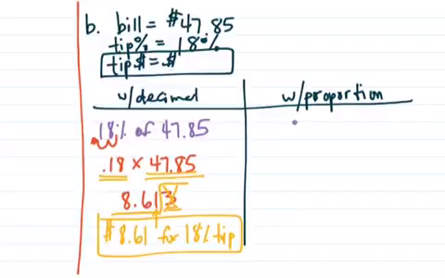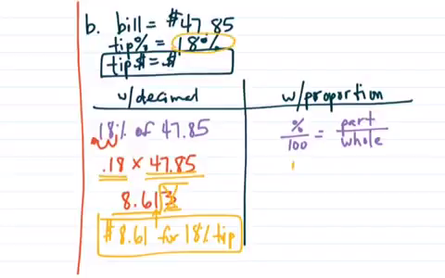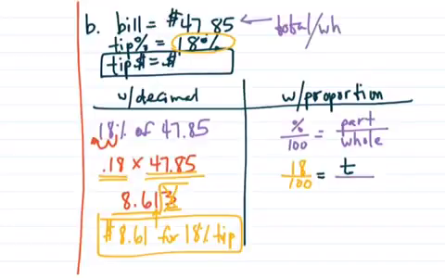The other method is using the percent proportion, which we've already talked about, where you put percent over 100 equals part over whole. Looking at our numbers here, my percent is 18%, so I'm going to put 18 over 100 because percent means out of 100. I want to know the part, I'm going to put T for tip, and this right here is my total, or whole.